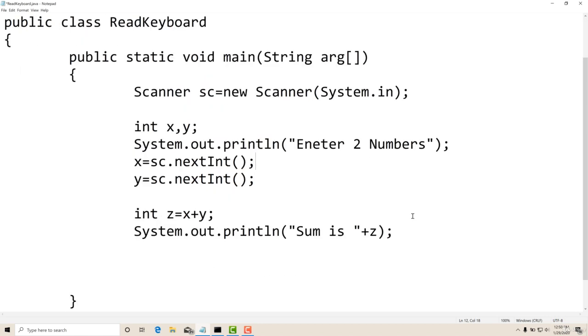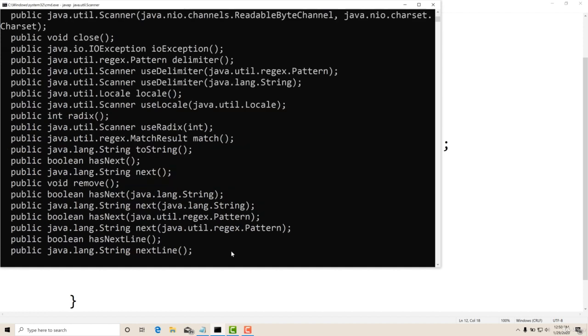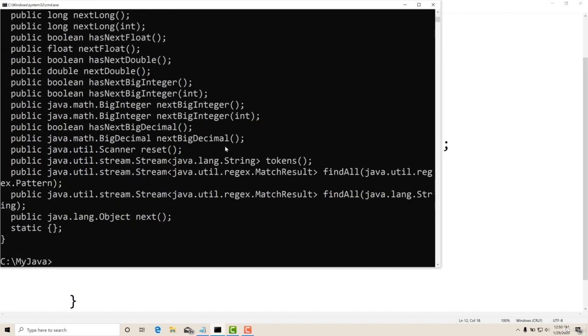I will show you a few more things. Now here I am using a scanner class. I would like to know what are the methods available in that scanner class. How to find out the methods of any particular class? For that there is a command called javap. This is a utility from Java. So javap, what is the package name? java.util. Then in that which class we want? Scanner. So say Scanner. It will show all the methods.